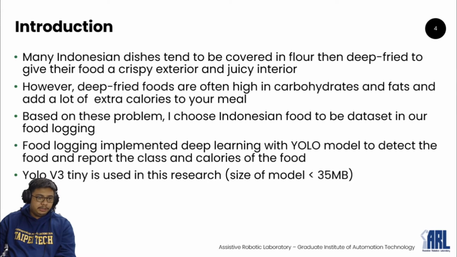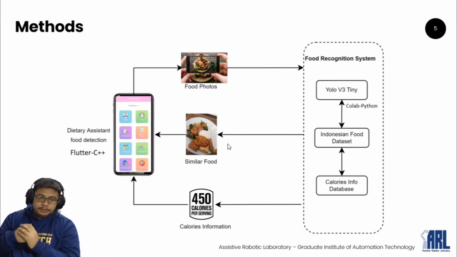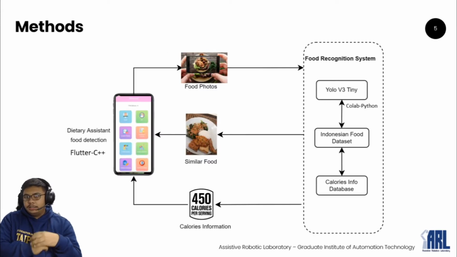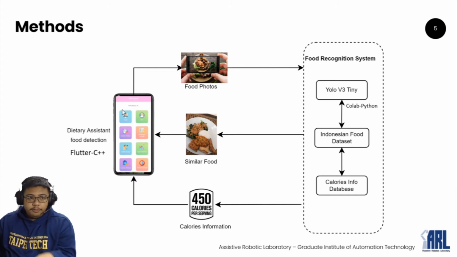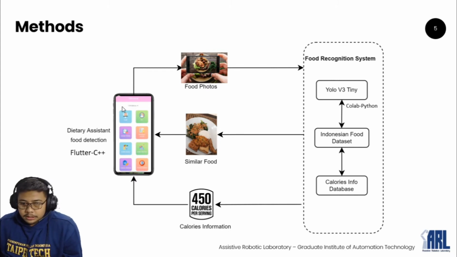For the method, as you can see in this algorithm, basically we use an Android application, and this is the main form of my Android application. I use Flutter with C++ programming. We call the application Diamond, for dietary assistant food detection.